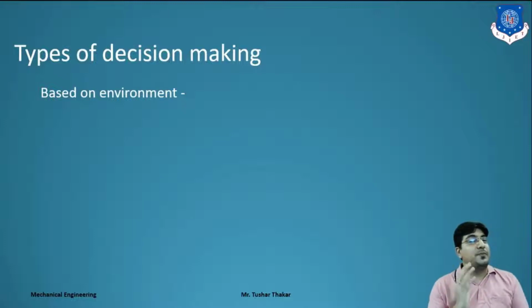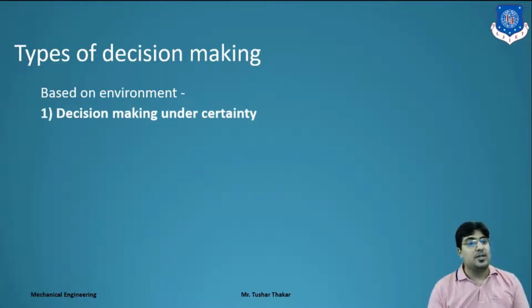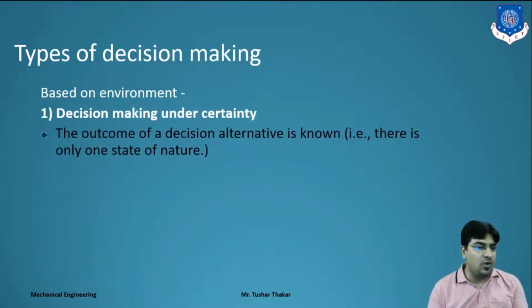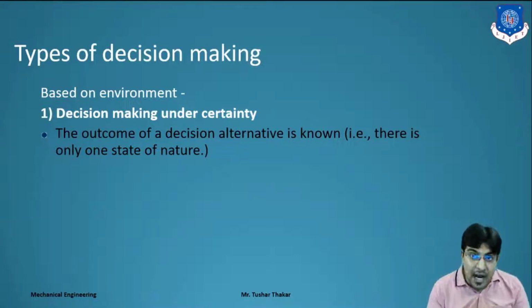Next is types of decision making. Which types of decision do you have to take? First one is based on environment. So decision making under certainty. We have seen all types of decision making in the last lecture. Decision making under certainty means you have a fixed outcome, means you know what outcome you will get. Let's take an example.